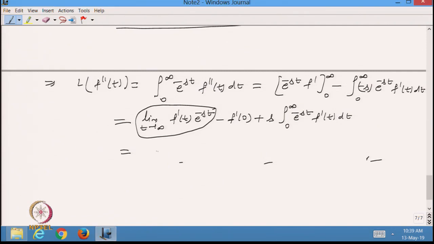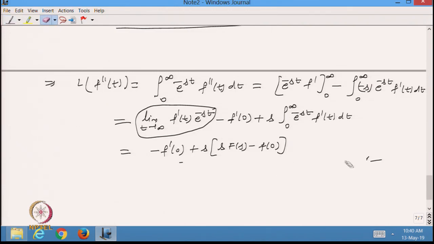So, from here it will be minus f dash 0 plus s times, and we already know that this is equal to s F(s) minus f(0).